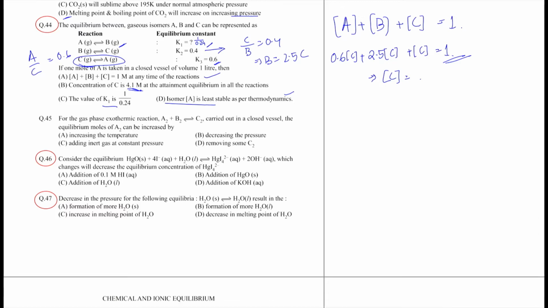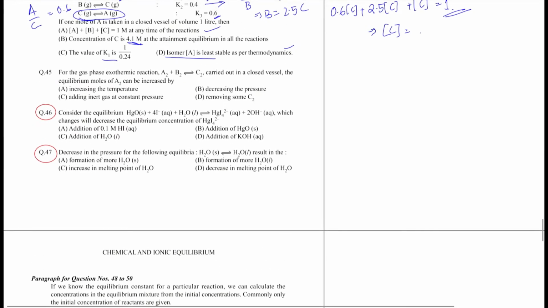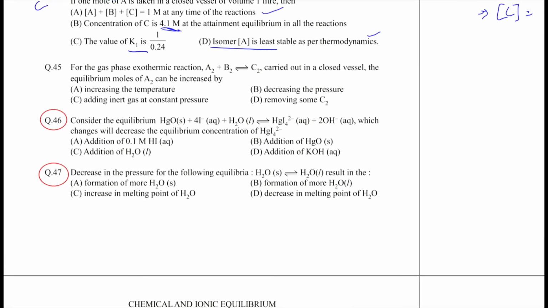Question 46 and 47 are questions on Le Chatelier's principle. Okay, let's see. In question 46, it says decreases concentration of HgI4 2-. So addition of 0.1 molar HI will add I- and it will remove OH- because of the addition of H+. So both of them will cause a shift in the forward direction.